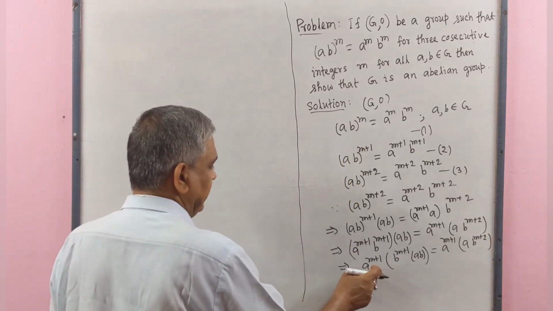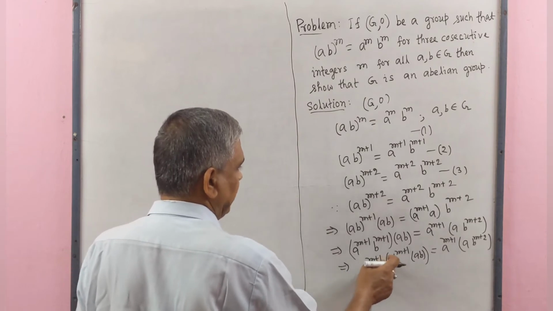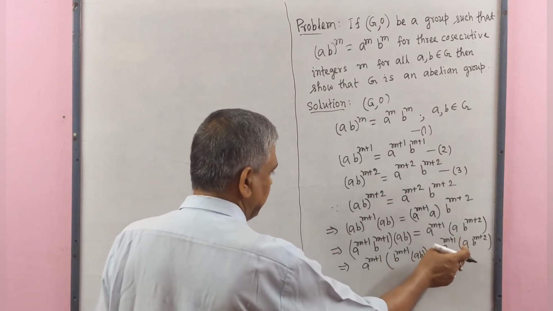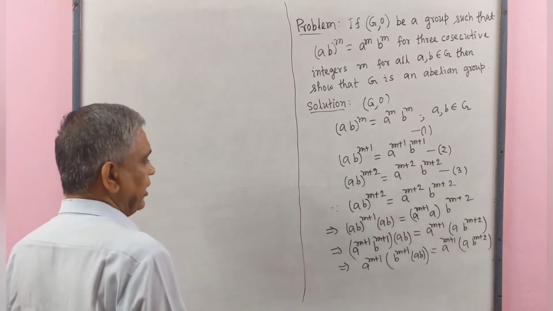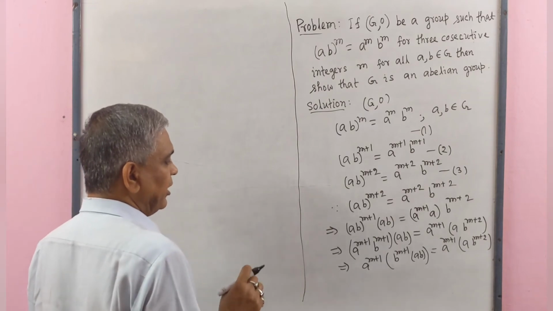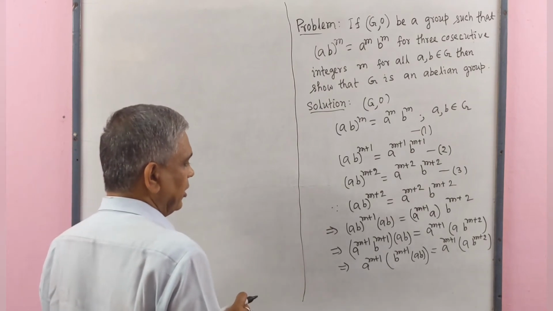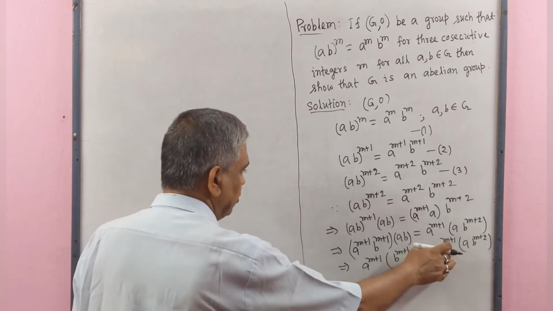Here we see that on the left side A^(m+1), here also A^(m+1), and we are dealing with the elements of the group. Therefore, left cancellation law holds.